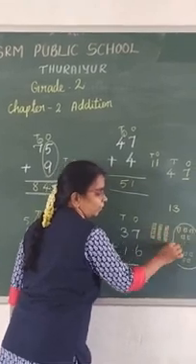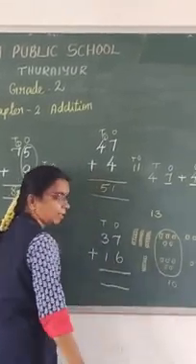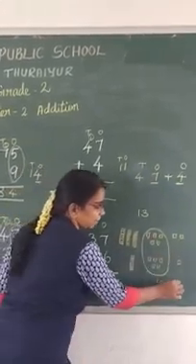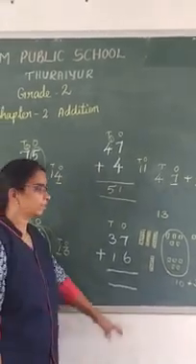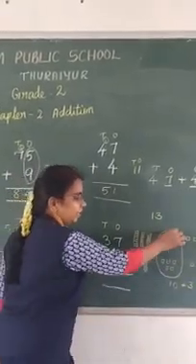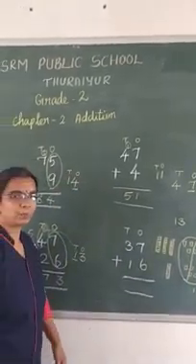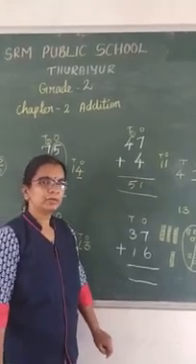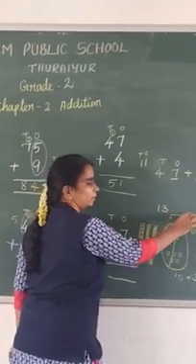Add both. Then you get 10. This is 10, right? And how many ones are remaining? 3. 10 plus 3 is 13, right? So 13 ones are there. Now 10 ones, what should you do? 10 ones you should make as 1 ten, right? Anywhere 10 ones are there, you should make it as 1 ten. So here also you should make 1 ten.